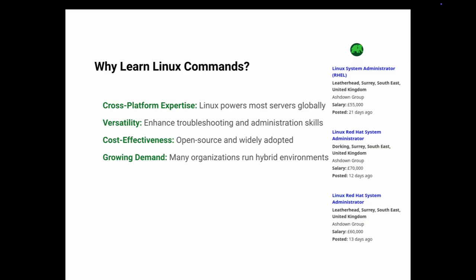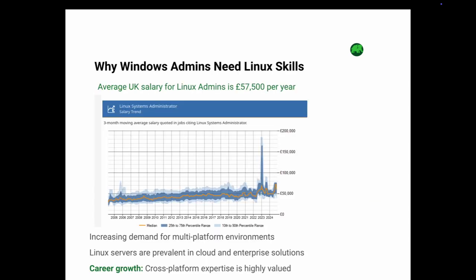Great question. Linux powers most servers worldwide. It's versatile, cost-effective, and essential in hybrid environments. Forget the career boosts. Linux admins earn an average of £57,000 in the UK. If you're a Windows administrator looking to level up your career in today's world, Linux is no longer an option. It is essential.